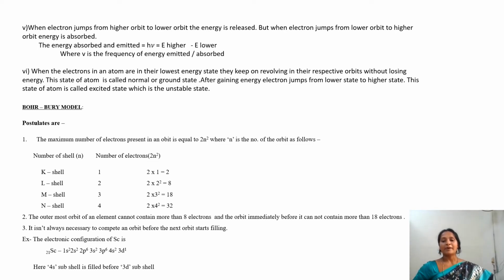And the maximum electron capacity of the penultimate cell, just immediately before the outermost cell, is 18. And it is not necessary to complete an orbit before the electron jumps to the next energetic state or cell.